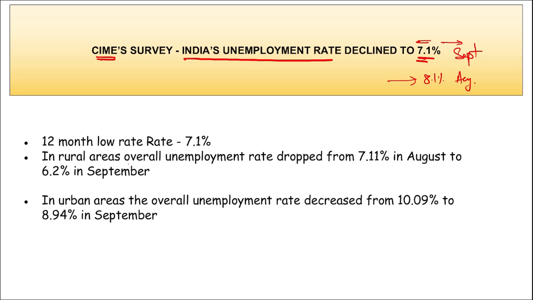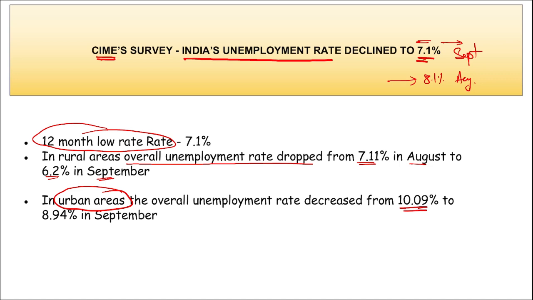In rural areas, remember, there was an overall unemployment rate drop from 7.11% in August to just 6.2% in September. Whereas this 7.1% in September was the lowest 12-month unemployment rate. If we talk about urban areas, the overall unemployment rate decreased from 10.09% to 8.94% in September month.